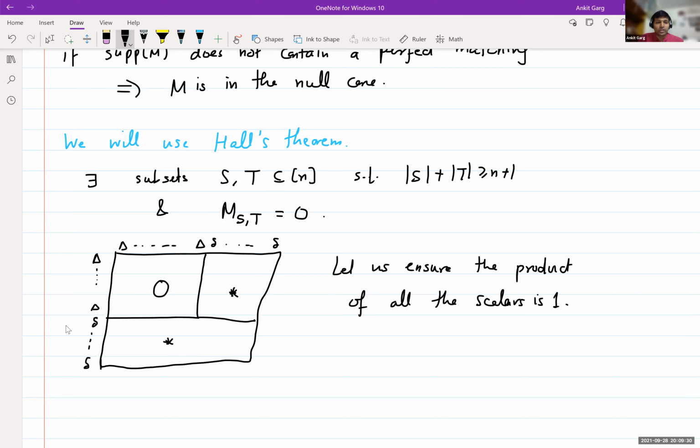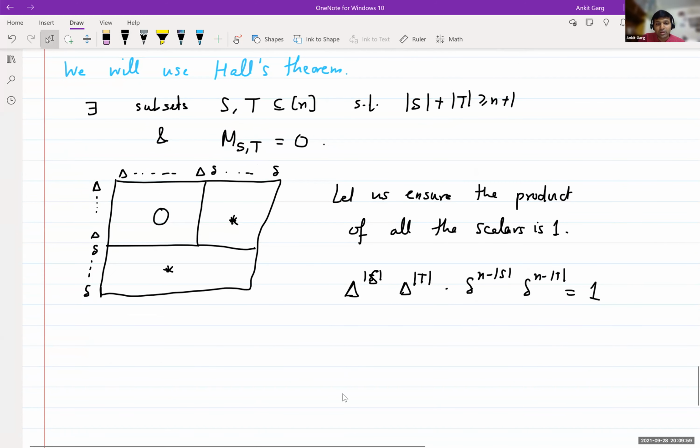What that means is that we have capital delta to the S times capital delta to the T, and then little delta to the n minus S and little delta to the n minus T. This will be the product, and we just enforce this to be 1.